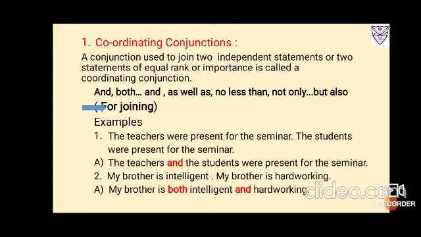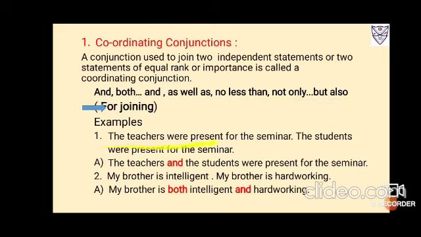We'll begin first with coordinating conjunction. A conjunction that is used to join two independent statements, or two statements of equal rank or importance. Both of them are the main clauses, you could say, or main statements, independent statements. They don't need any other object to complete their meaning. So when both the statements are of equal rank, when we join them, we take the help of a coordinating conjunction. That is and, both and, as well as, no less than, not only but also.